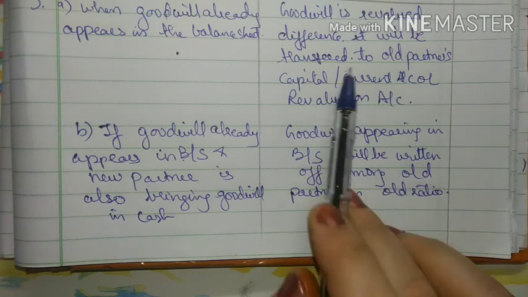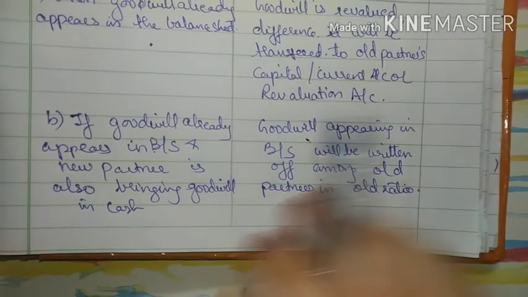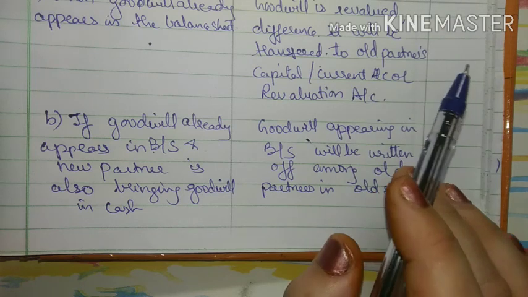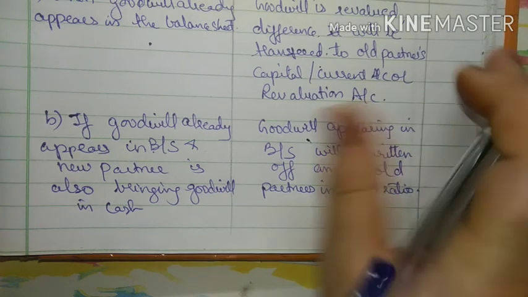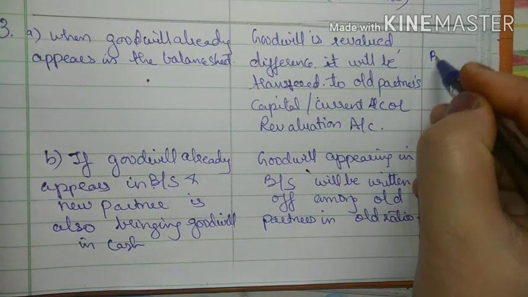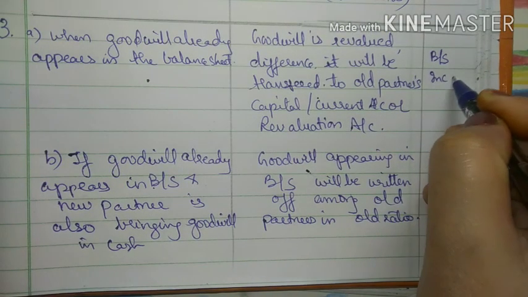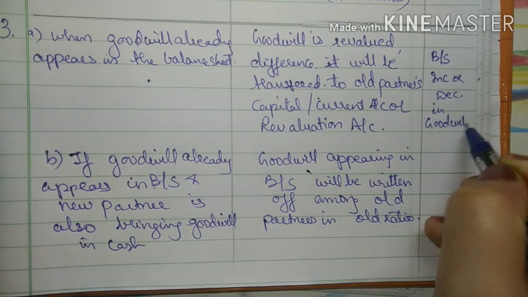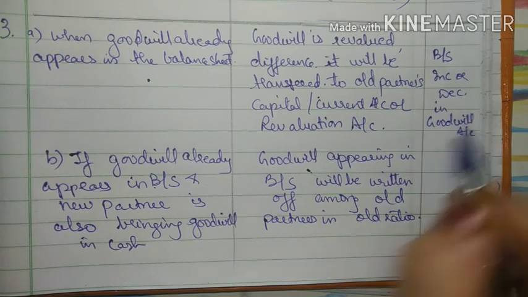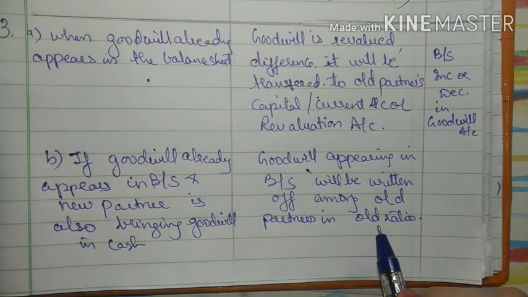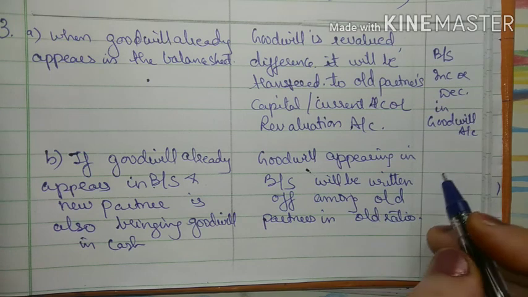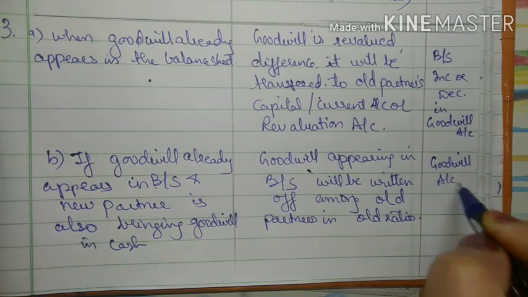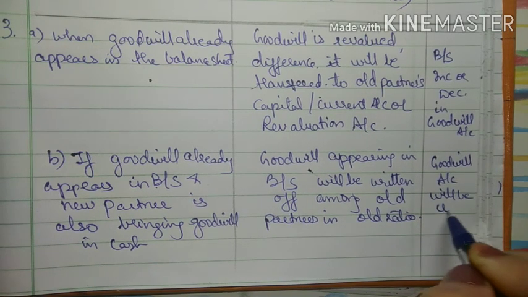Moreover, here in the first one, that is goodwill is revalued and the difference is transferred, then again the increase or decrease will be shown in the balance sheet in the goodwill account, right, in this first one. And in this case you will write it off among partners, that is your goodwill account will be closed, right?